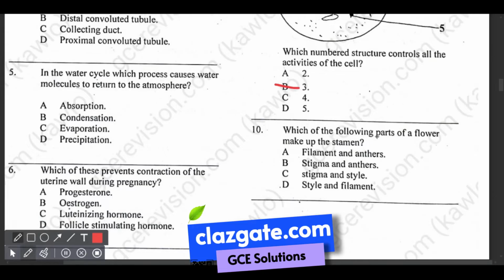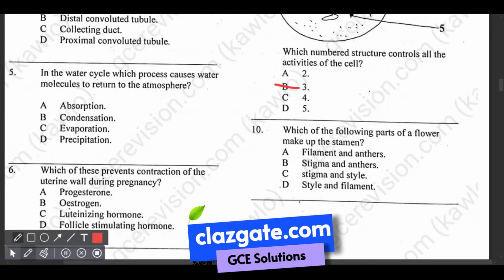Question number 10: which of the following parts of a flower make up the stamen? We have the filament and anthers. We have the stigma and anthers. We have the stigma and style, the style and the filament. Take note, the stamen is the male reproductive part of the flower, and it consists of 2 main parts. It consists of anthers.